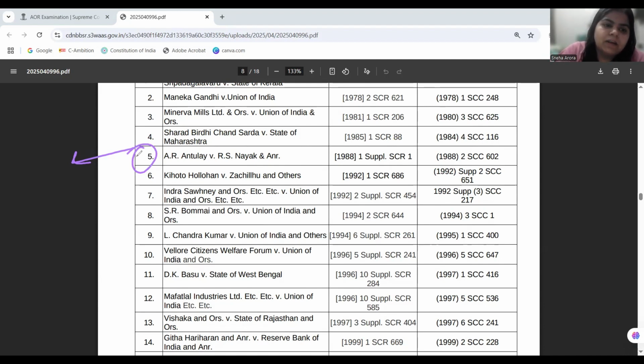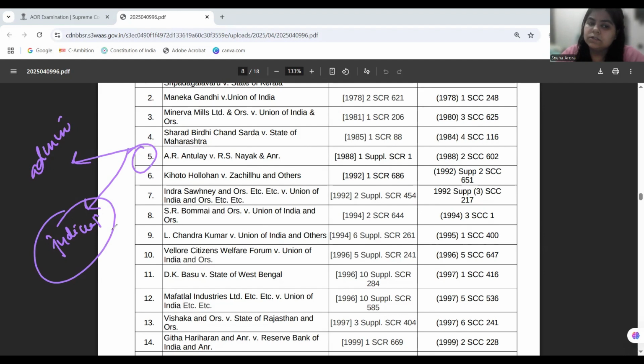The court is saying that we need to divide the duty of courts in two parts. One is administrative and one is judicial. So when it is discharging judicial duty, it is not state, but when it is discharging administrative function, it is state. Okay, so you can question administrative actions of the judiciary by way of Article 32 as well, by way of writ jurisdiction as well, but not the judicial function when it is discharging. So judiciary, when it is discharging administrative functions, it is state and not otherwise.